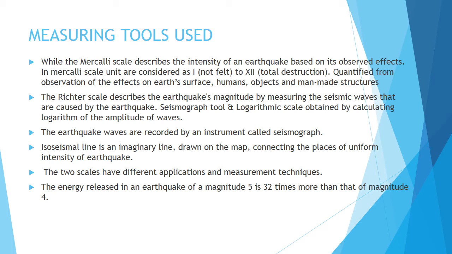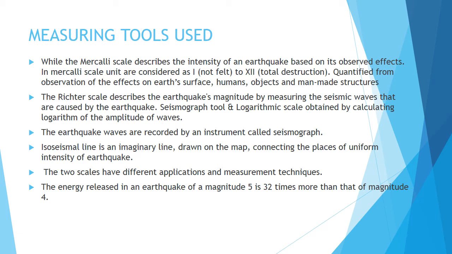According to that, the Richter scale can give you the perfect calculation. Seismograph tool and logarithmic scale obtained by calculating the logarithm of the amplitude of waves. The earthquake waves are recorded by an instrument called a seismograph. So the seismograph is used to record the waves which are caused during the earthquake.